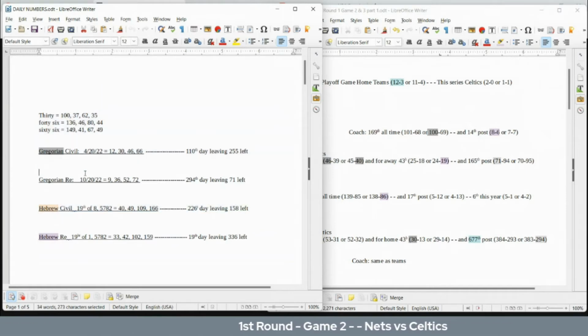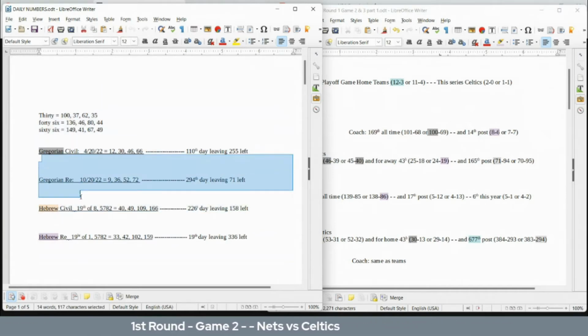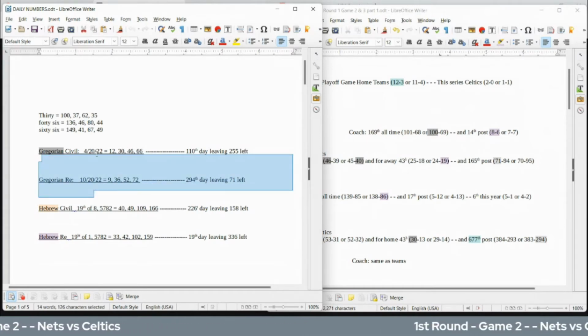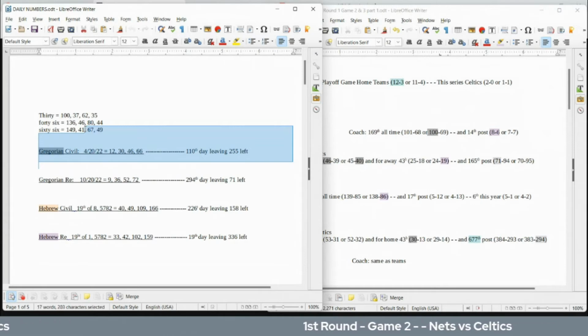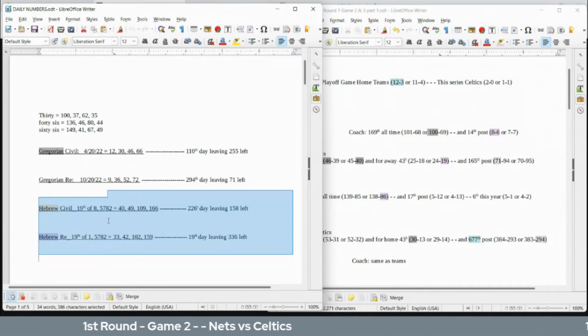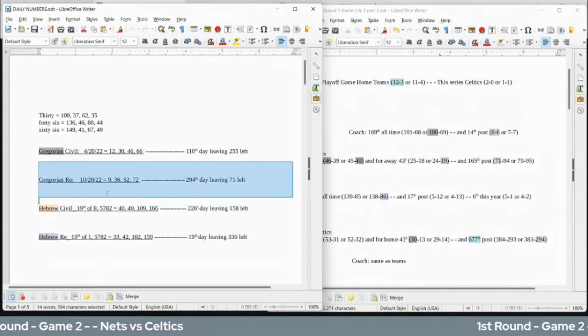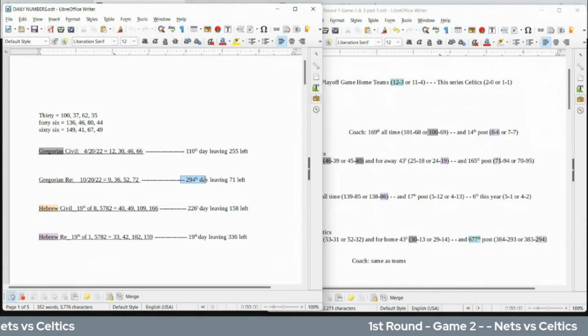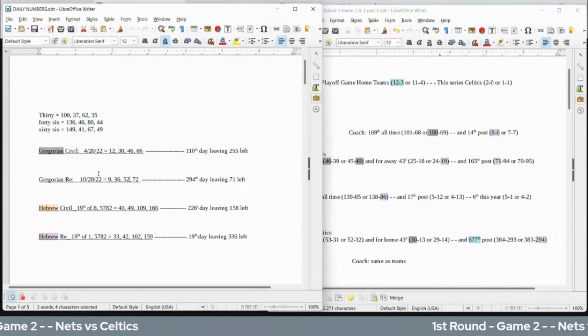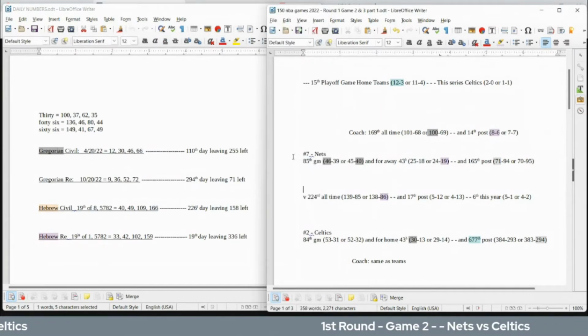What is missing? What's missing is summer. And so that's where I made up the Gregorian religious calendar. It's modeled in the middle of summer, the opposite of the Gregorian civil, modeled basically to mirror the two parts of the Hebrew calendar. What's fascinating is it's the 294th day of the Gregorian religious side, a day leaving 71 left, with 52 date numerology on it and 72 date numerology on it. And this is the 7 seed versus the 2 seed, like 72.